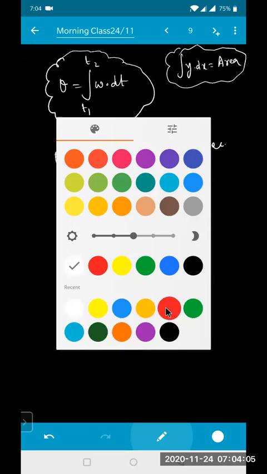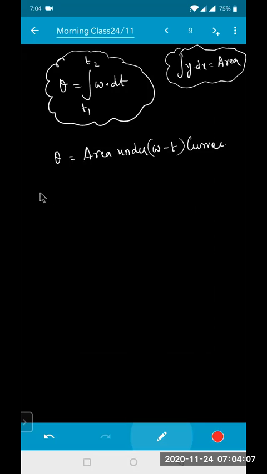We need to define some more terms here. Next one is time period, represented by capital T and measured in seconds.